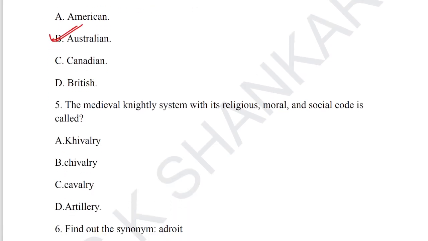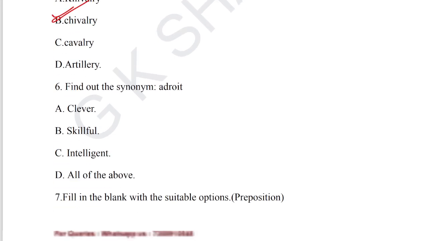Let's go for question number 5. The medieval knightly system with its religious, moral and social code is called chivalry. Chivalry is the correct term, which carries the meaning: the medieval knightly system with its religious, moral and social code is called chivalry.